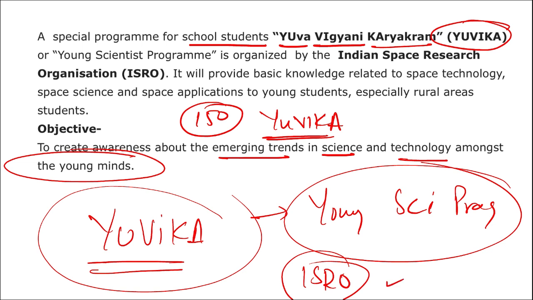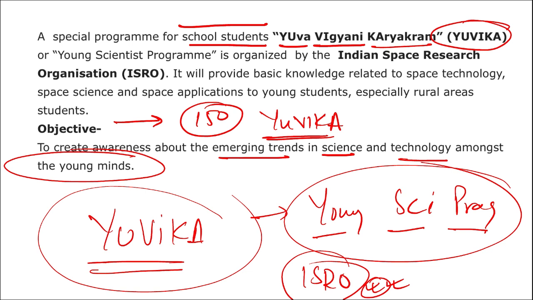UVICA program was started by whom? It is an initiative of ISRO. It is also known as the Young Scientist Program. It will be targeting school students. It will be providing basic knowledge to the students about space technology, space science, applications, and various other technologies. How many students will be selected by ISRO from this UVICA program? A total of 150 students will be selected.